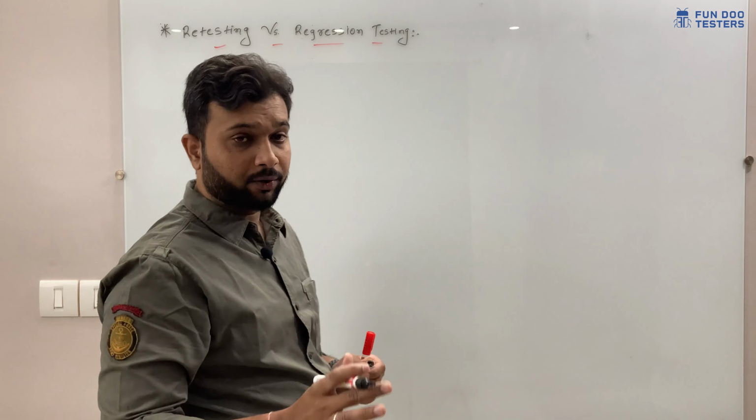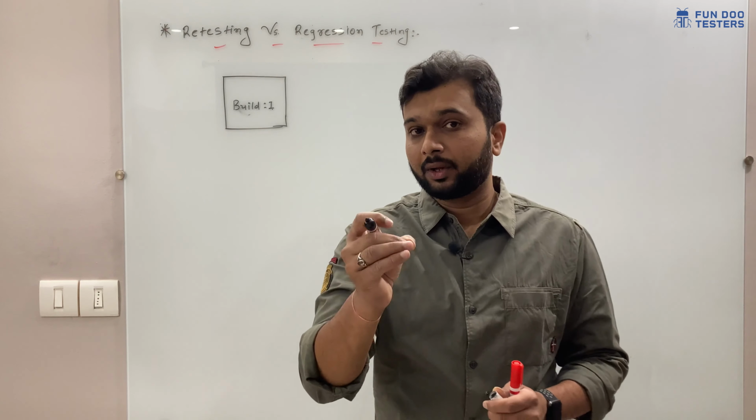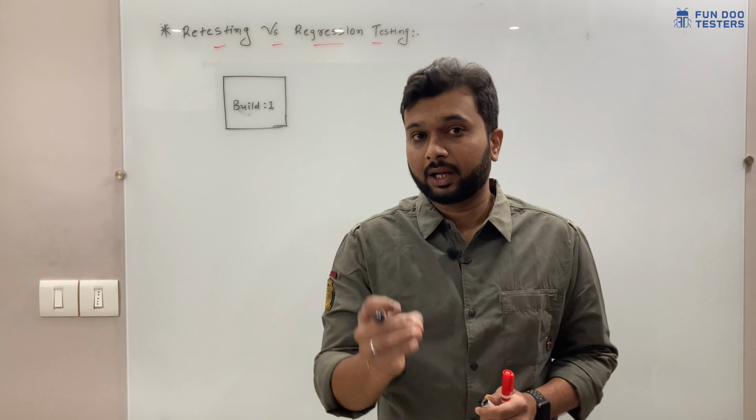In general, whenever we get build 1, in this build we are going to perform only functional testing, integration testing, smoke testing or system testing. Here we are not going to perform retesting, regression testing or acceptance testing. We generally will not do that. But whenever we move to the second build, from that time we are going to start working on retesting or regression testing.